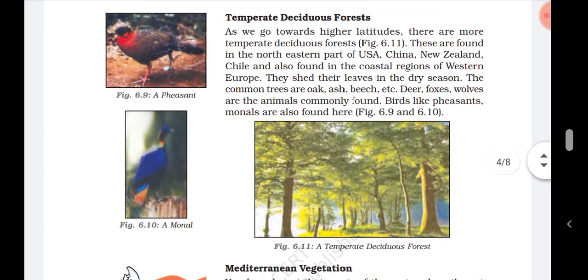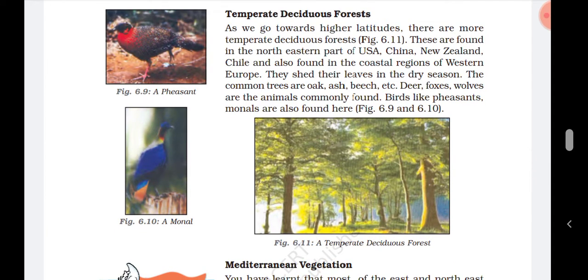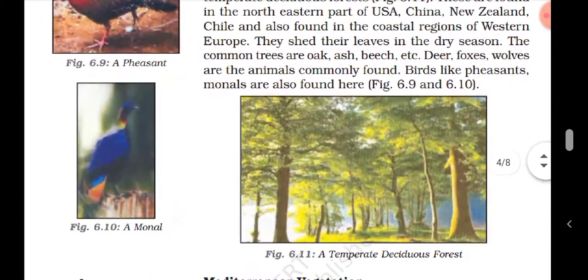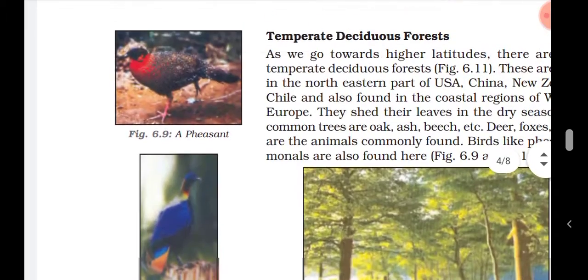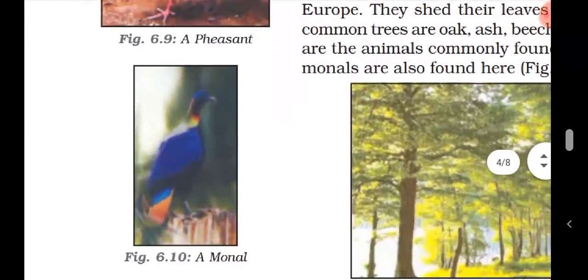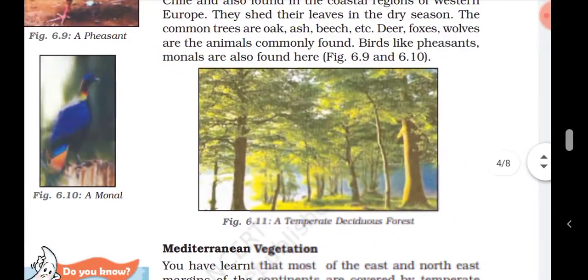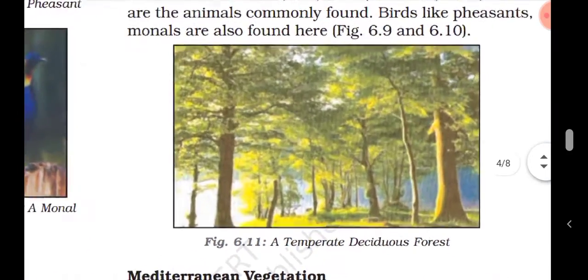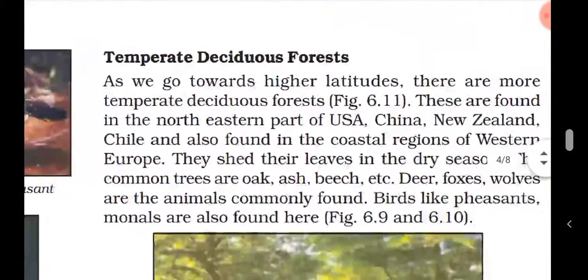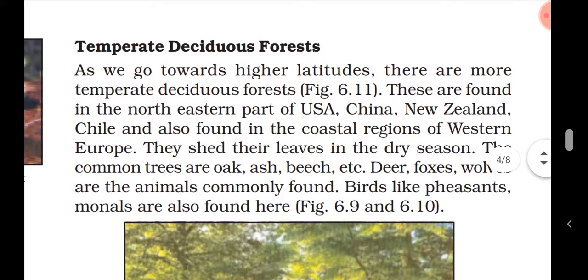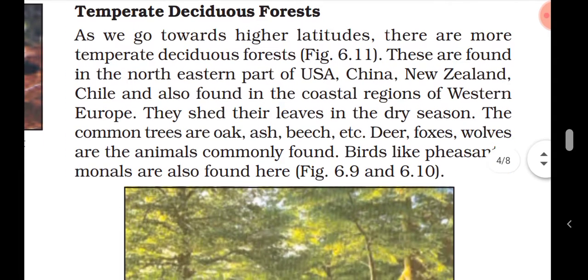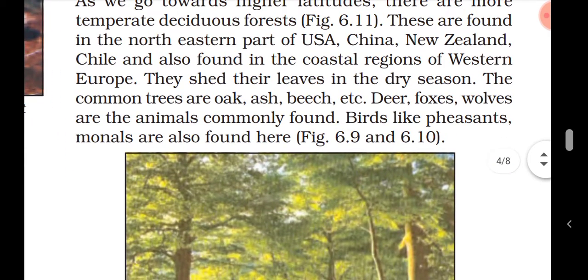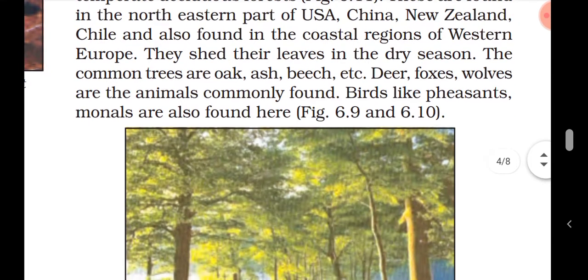The animals commonly found in these areas are deer, foxes, and wolves. Birds like pheasants and monarchs are also found here. These are the pictures of pheasants and monarchs. These types of birds are found in the temperate deciduous forest. Temperate deciduous forests are found in the higher latitudes, in the northeastern part of USA, China, New Zealand and Chile.